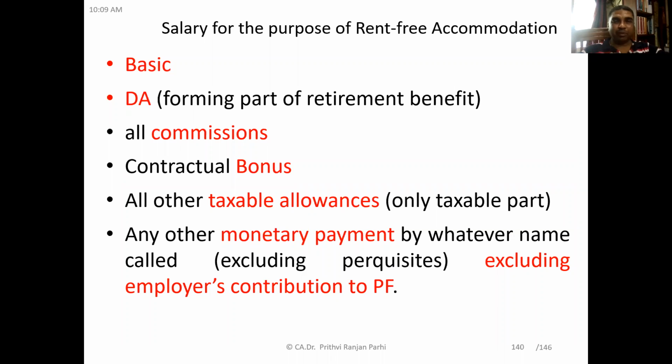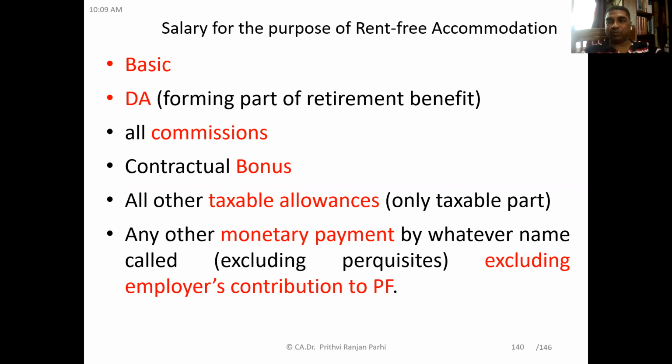If DA does not form a part of retirement benefit, then DA will not be included. Next, all commissions, whether it is fixed as a percentage of turnover or not, doesn't matter. All commissions will be included. Contractual bonus: if as per contract of employment a bonus is to be paid, that will also form a part of salary for the purpose of rent-free accommodation.